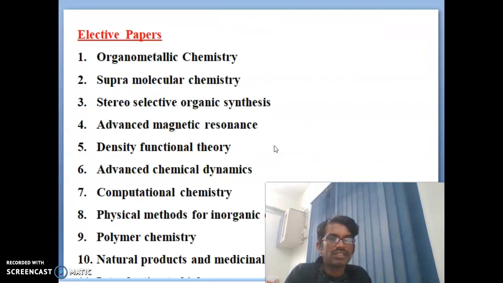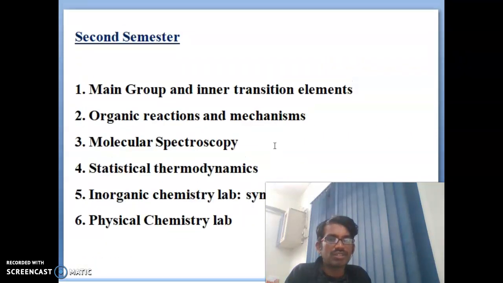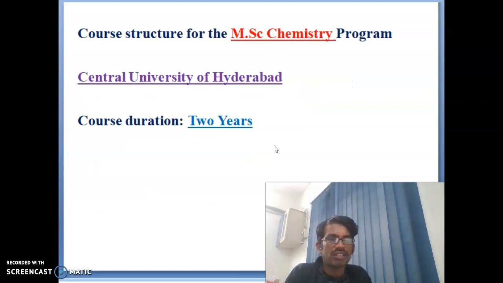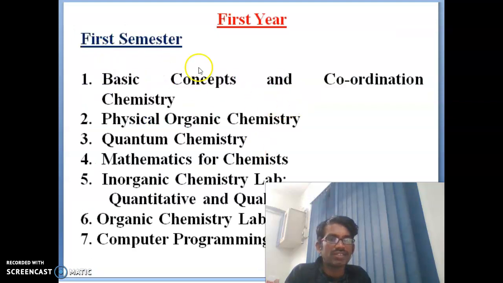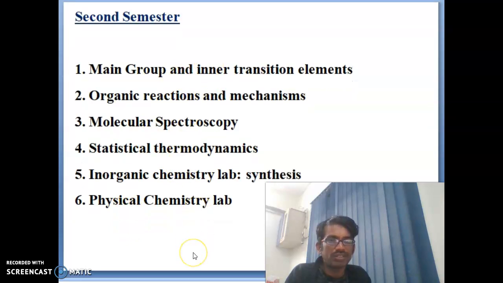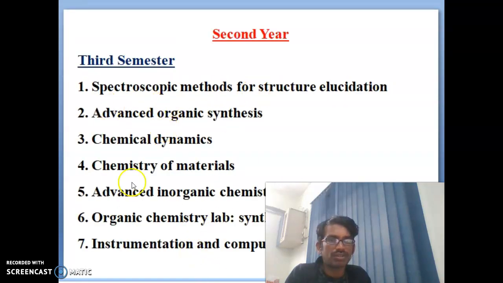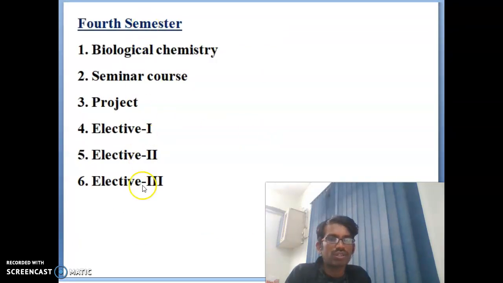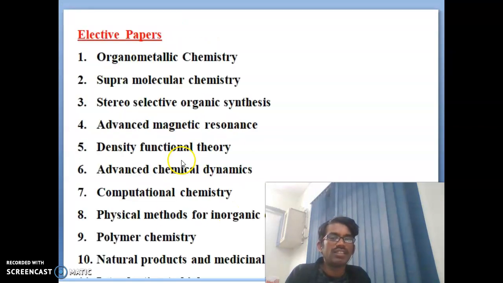So you can see here the seminar course and the third semester, second semester. You can see the first semester syllabus, what we need to learn in the first semester, and the second semester also. In the third semester it is spectroscopy methods, and in the fourth semester there are biological chemistry, seminar, project and electives 1, 2, 3, 4. And these are the elective papers.